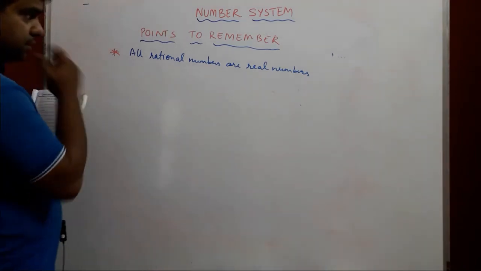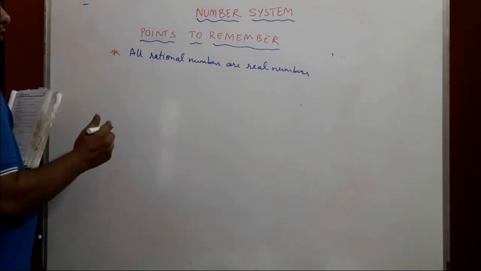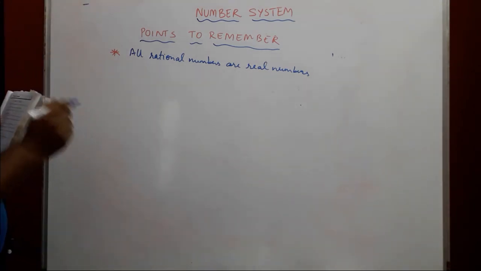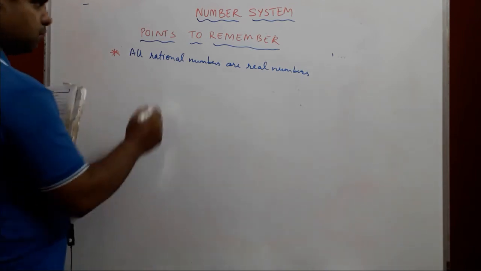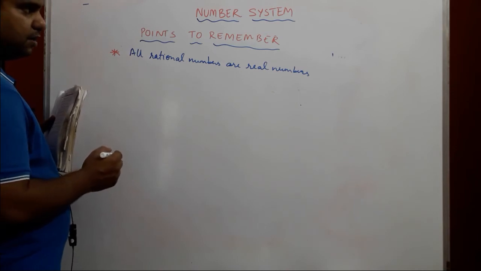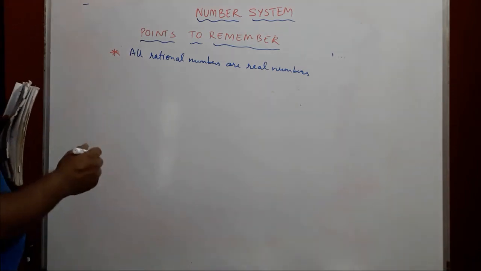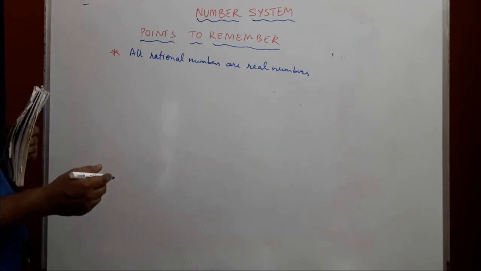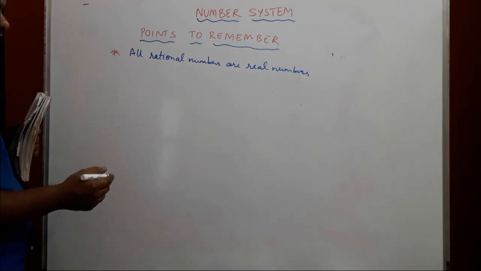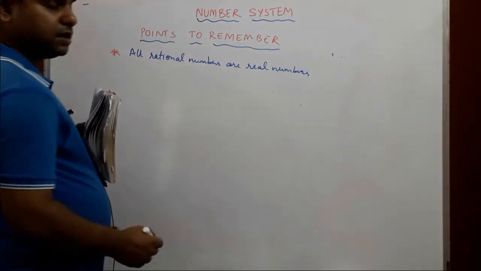See, we have seen, if you check the video, under real numbers, rational numbers come. So all rational numbers have got to be real numbers. But the same is not true, you can't say all real numbers are rational numbers, because real numbers include even irrational numbers.